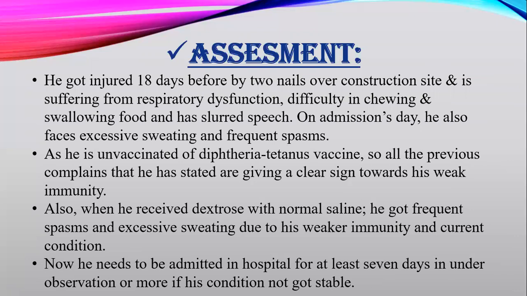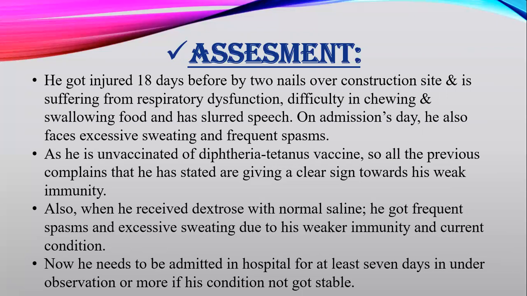Like firstly, he got injured 18 days before and is suffering from respiratory dysfunction, difficulty in chewing and swallowing food. How if someone got injured with any sort of iron or steel material and then all of a sudden got a respiratory dysfunction and difficulty in chewing and swallowing food? Obviously there has been some sort of medical history that's going on inside his body. So in the start of the case study, it is being mentioned that he is an unvaccinated person, unvaccinated of diphtheria tetanus vaccine.